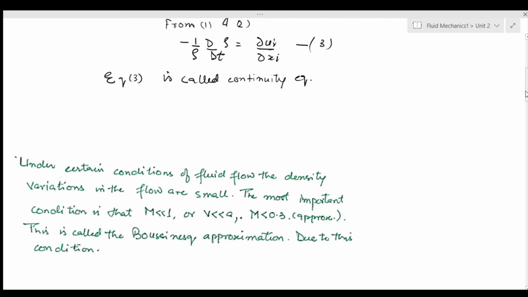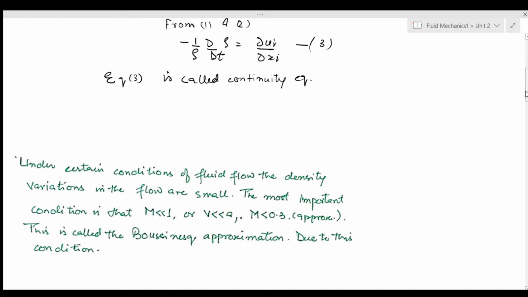Now, under certain conditions of fluid flow, the density variation in a flow are small. Okay? I'm not talking about density of fluid, I'm talking about density variations within the fluid flow. These are two different things. For example, air has a fixed density at a fixed condition of temperature and pressure. Okay? But when this air is flowing, where the temperature is not changing, okay, then because of the speed of flow, there can be variations in the density on top of the mean density.